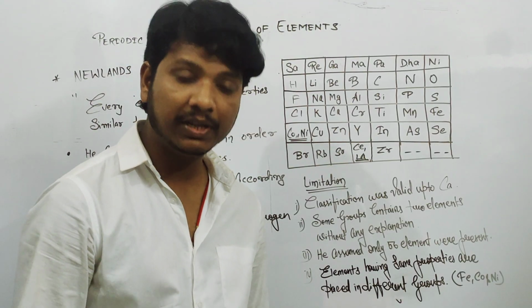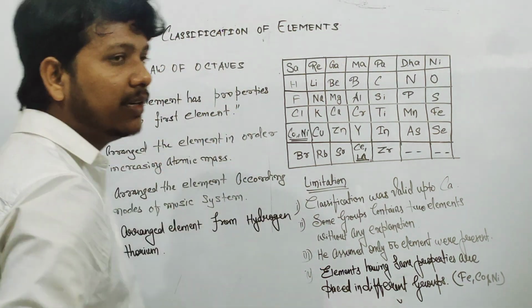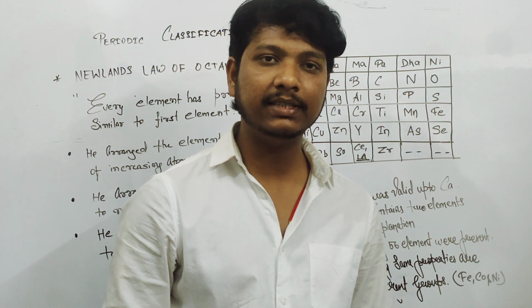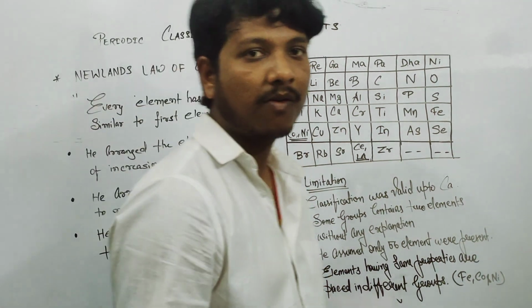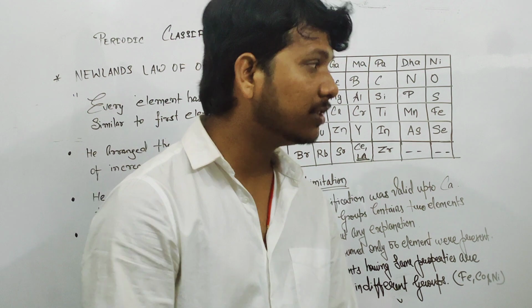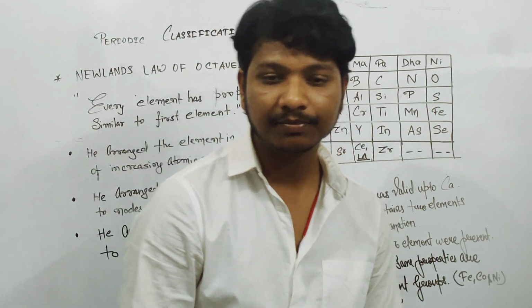After Dobereiner, the next theory was put forward by Newlands in 1866.